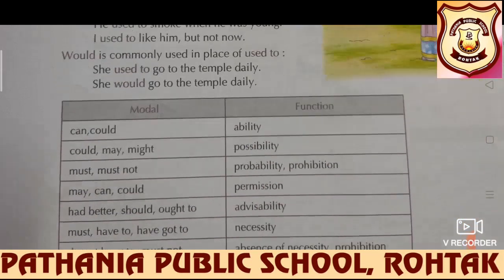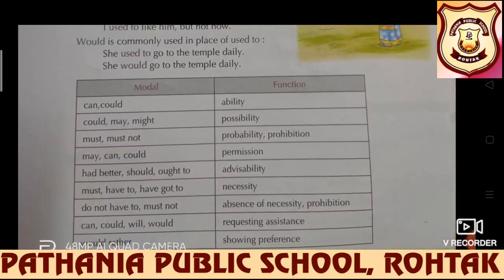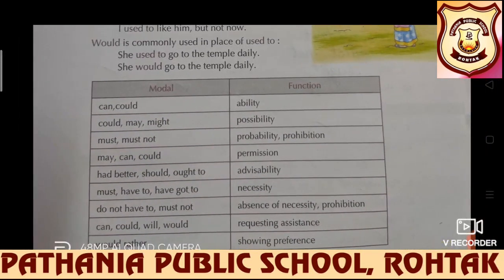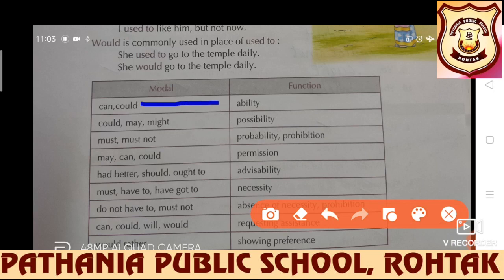Now students, in this table, clearly all the modals have been given and their usage also. I would suggest you to go through this table and use the modals very wisely, like can and could. Of course, there will be a difference of present and past, but they show ability. What is their function? To show ability. Could, may, might, possibility.